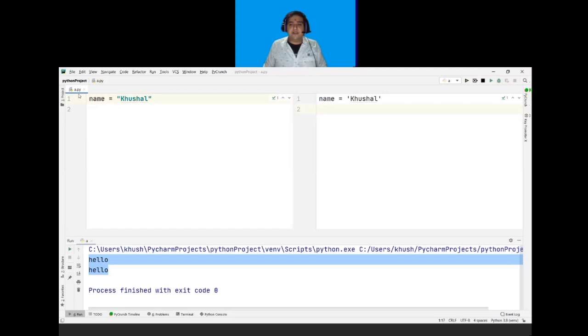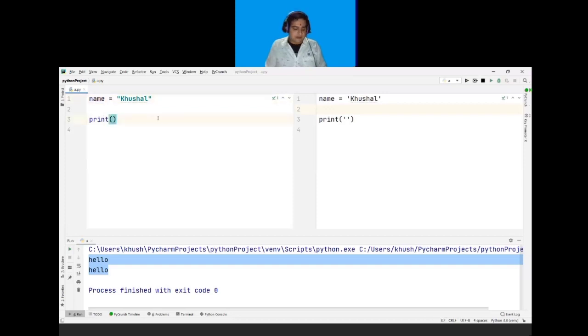And if I want to print the variable, or if I want to see the output, I will write print, and in brackets I will mention my variable name, which is name here.